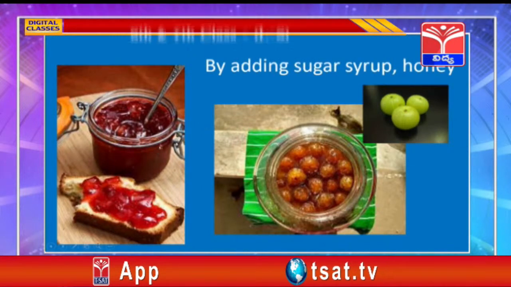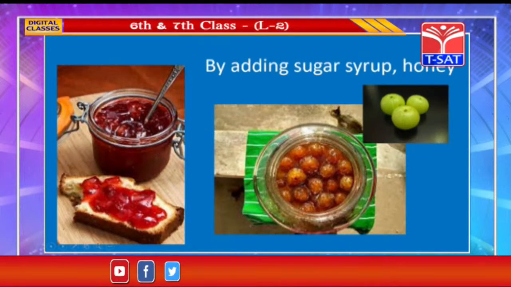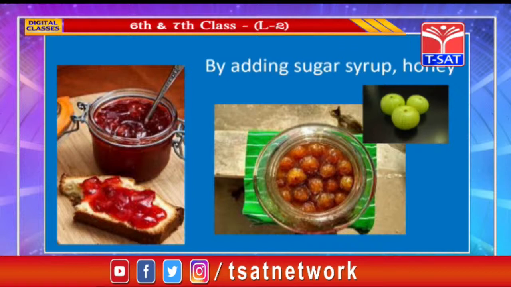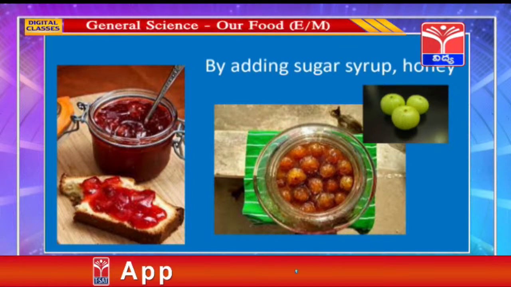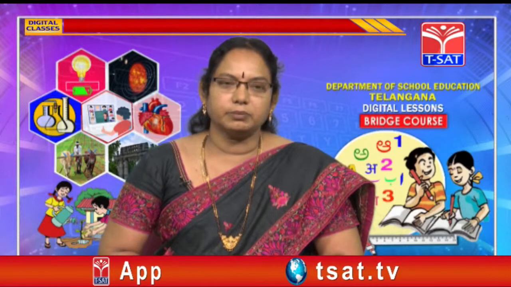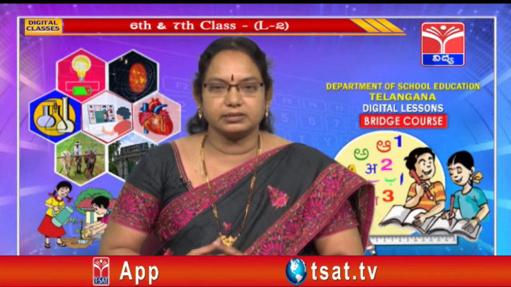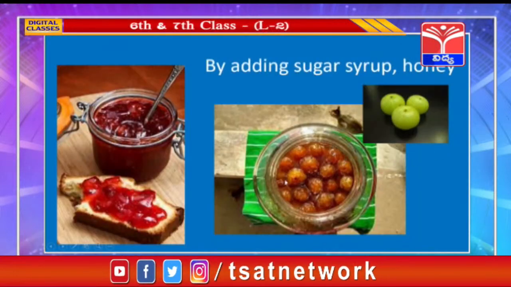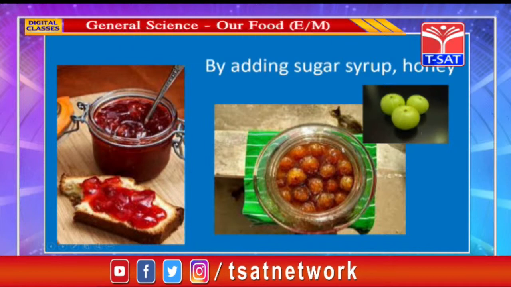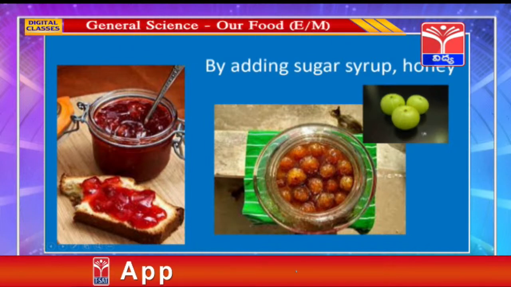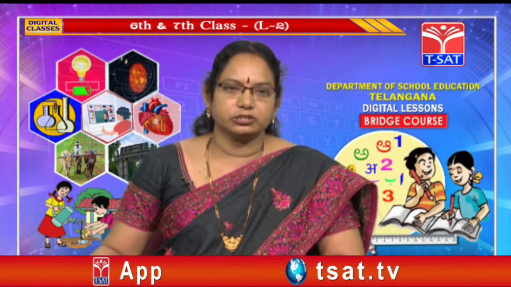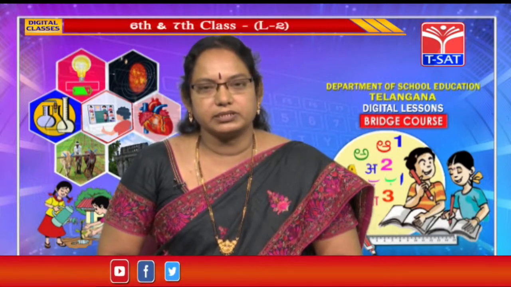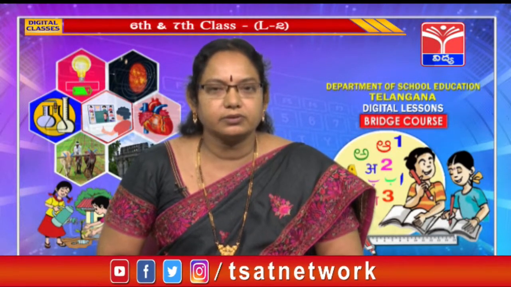See here, you must have eaten jam. It may be jam made from mango, apple or any other fruit. Here what they do is add sugar syrup and boil so that moisture is lost, so that it can be preserved for some months or even some years. And also by adding sugar syrup or honey, murabba is made, like with amla. So children, these are the methods of food preservation. Now see this picture. Can you identify? So children, till now we have seen some methods of preservation where food can be preserved for some months.